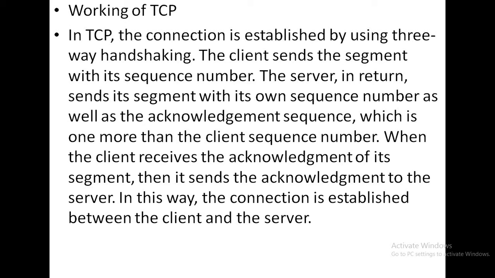When the client receives the acknowledgement of its segment, it sends an acknowledgement to the server. In this way, the connection is established between the client and the server. So that's why TCP is also called a client server communication protocol.